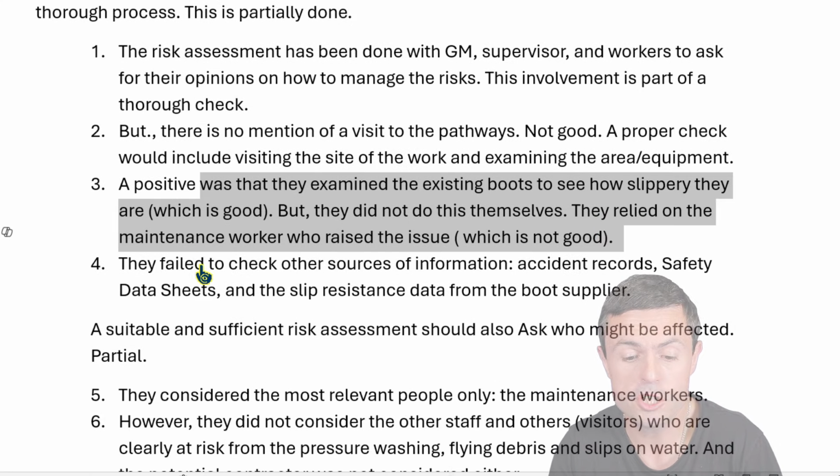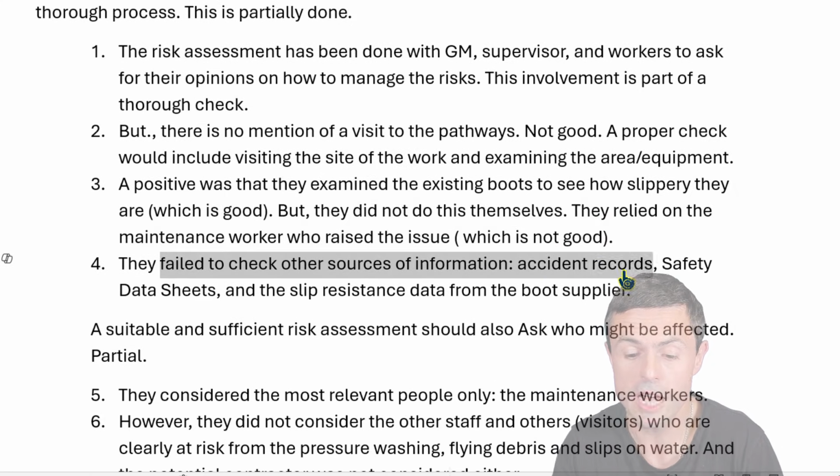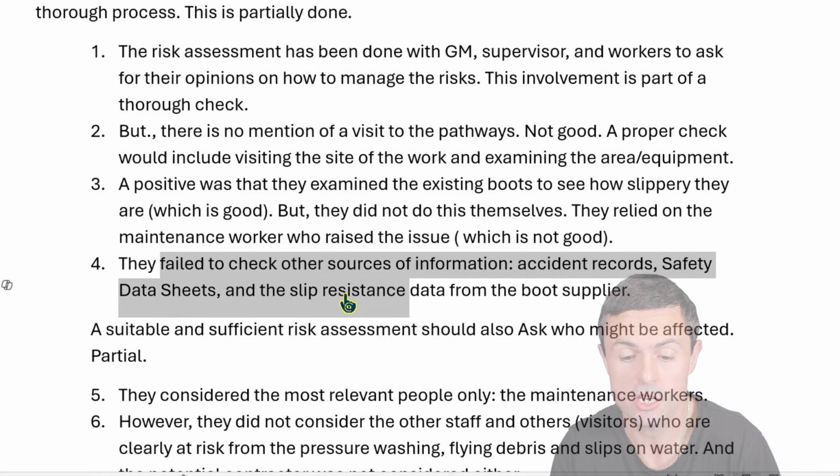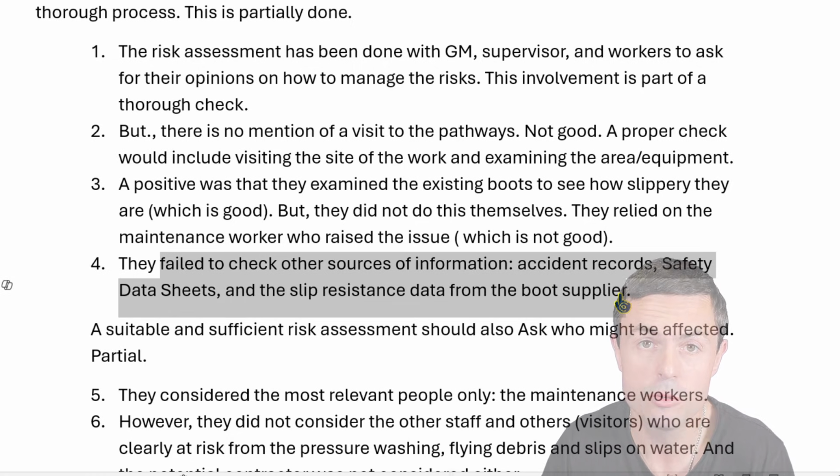They also failed to check other sources of information, like accident records, safety data sheets, slip resistance data from the boot supplier. They should have asked for that. Okay, well, where did you buy these boots? What's the slip resistance score of these boots? Can we check the chemicals? Are the chemicals that we're using to remove the algae making the paths more slippery or less slippery? They're not checking these things, and they really should.